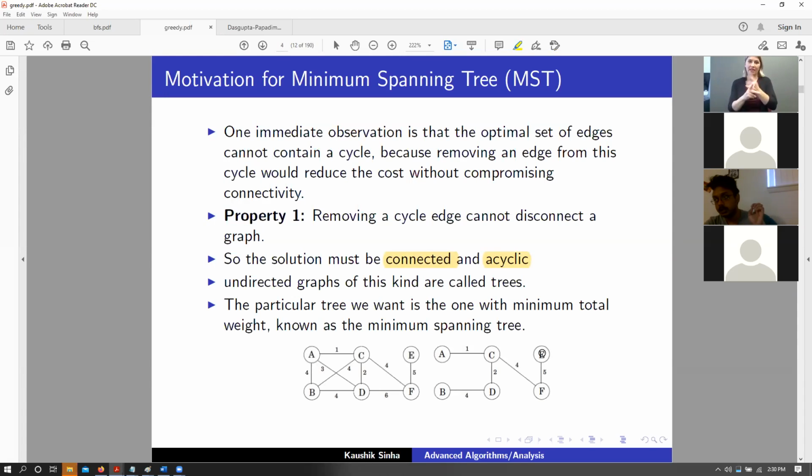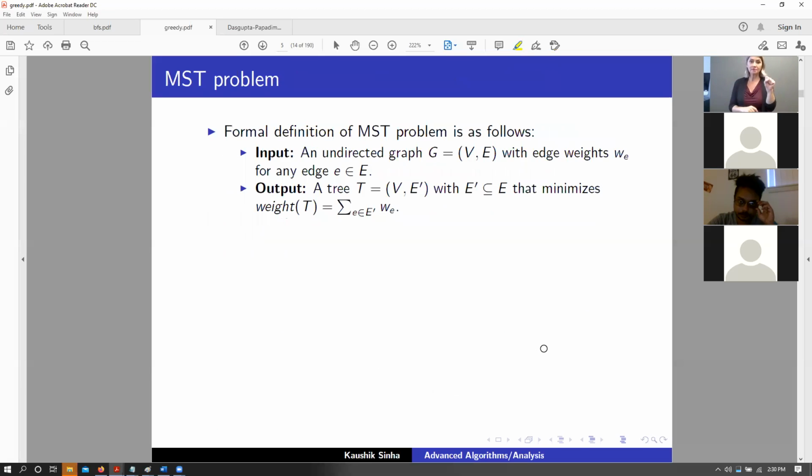But yes, you're right, sir. It would eventually give you a single graph that does not have cycles and has all the vertices connected. Okay.